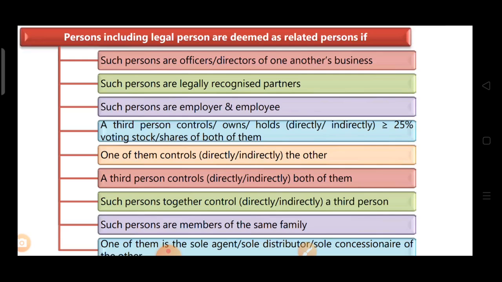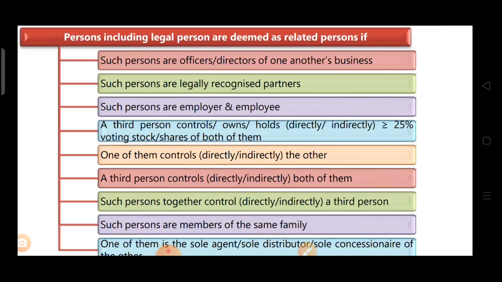Or a third person controls or owns or holds, directly or indirectly, more than or equal to 25% of the voting stock or shares of both of them. Means Mr. C is holding or controlling Mr. A and B. Is holding more than or equal to 25% of the shares of both the company of Mr. A and the company of Mr. B.